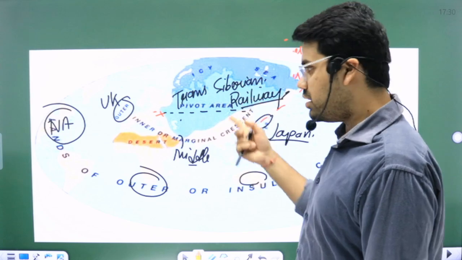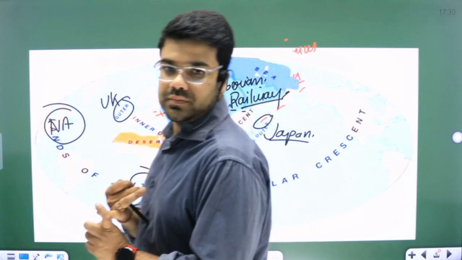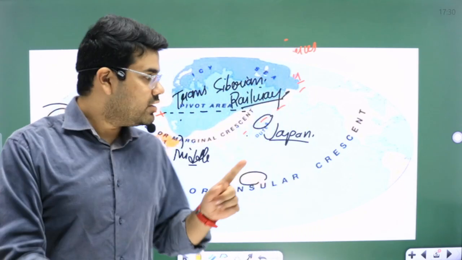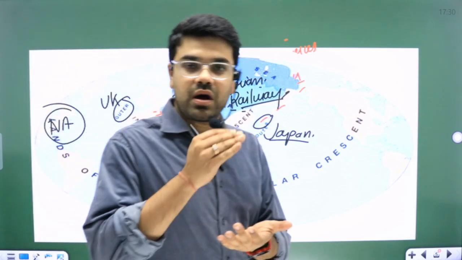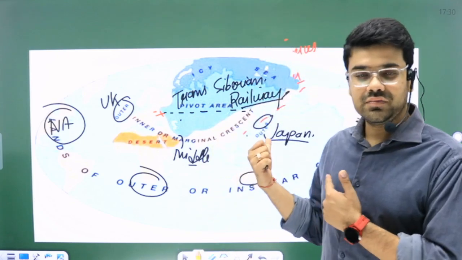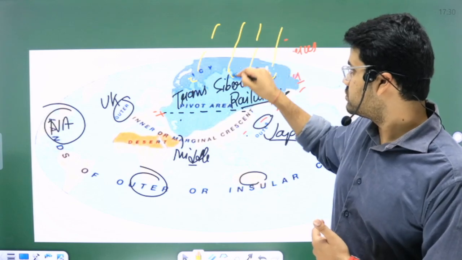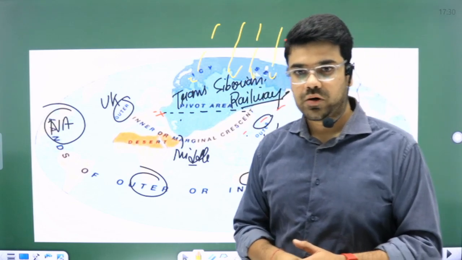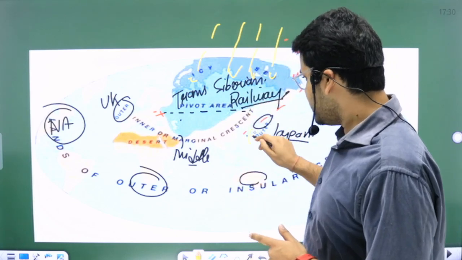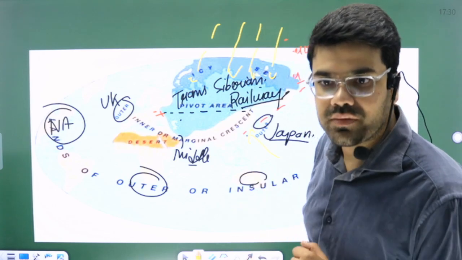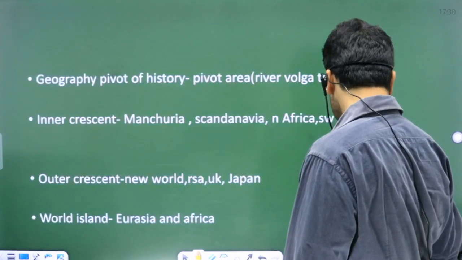What Spykman said: Mackinder forgot the dominance of air power. Heartland could be easily invaded through air force. It can be invaded, as we can see the Arctic is melting. So Heartland could also be directly invaded through the Arctic region, from the top, it can be directly invaded from here. Not only this, any country having dominance over naval power can also invade the Heartland region. And what else did he say?